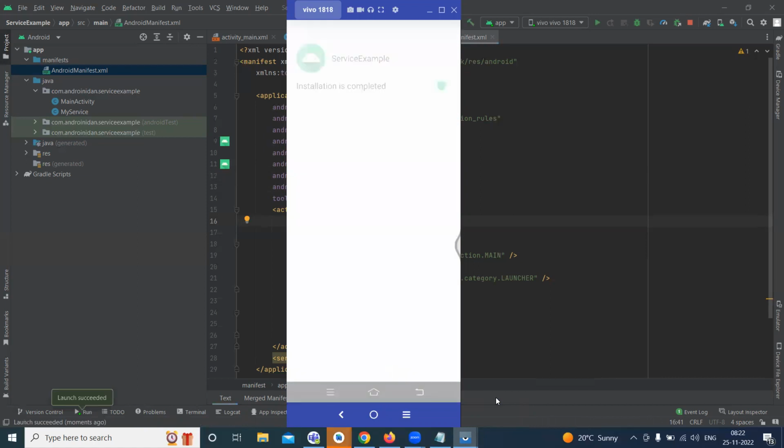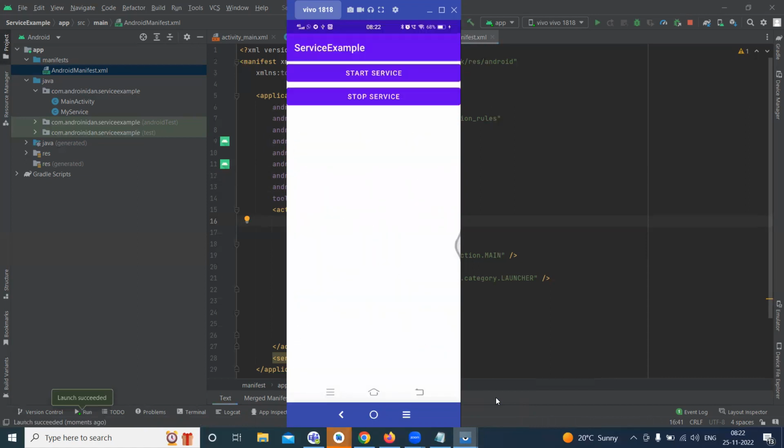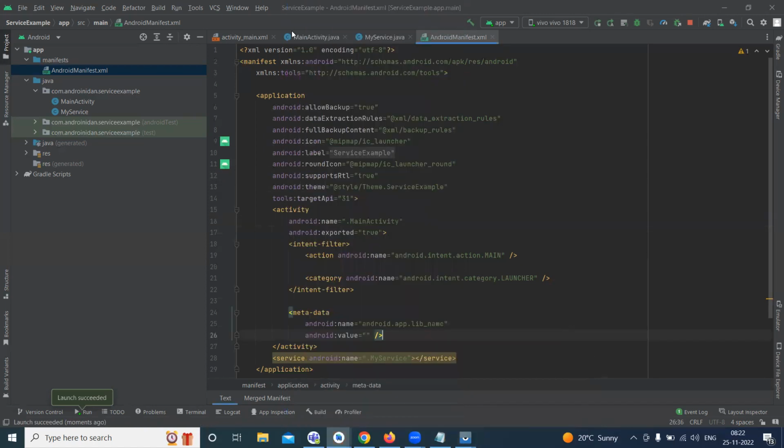Now I'm clicking on the first button, start service. The service was created. Next, the service was stopped, destroyed. Okay, this is fine.